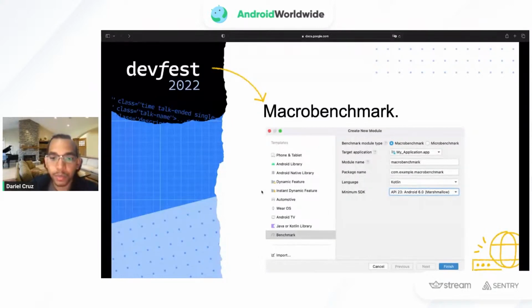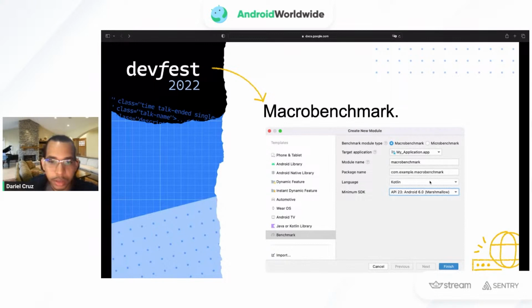So we add macro benchmark as a new module on our Android application. We just create a new module and we select the option here. There is a benchmark, and then we select the module type, if we want it to be a macro benchmark or a micro benchmark.